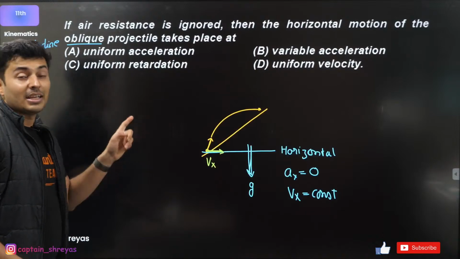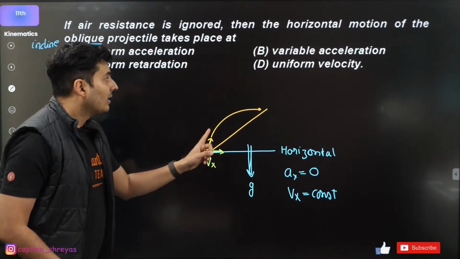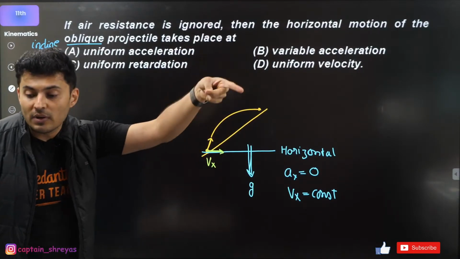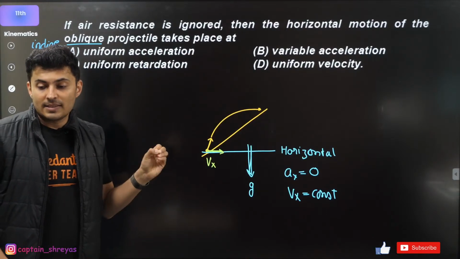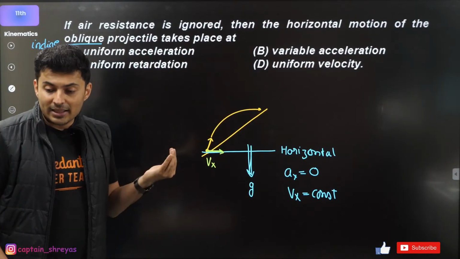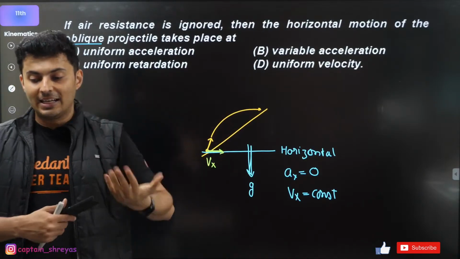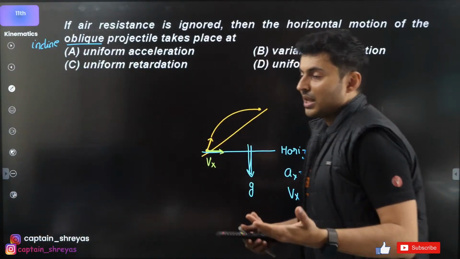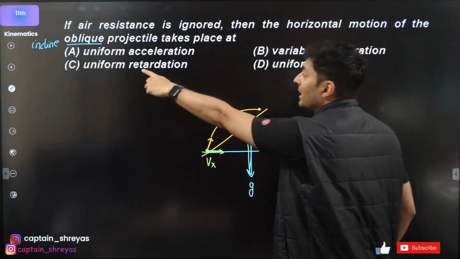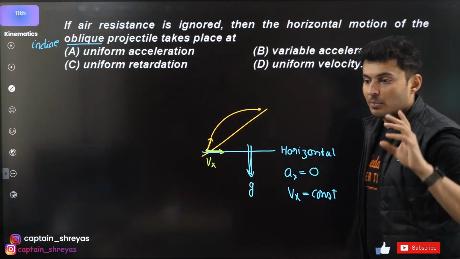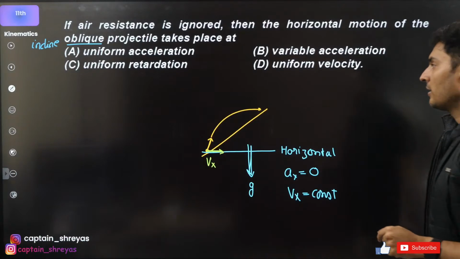Option D. If they ask you what about the vertical component, then what will your answer be? Yes, this is for class 12th as well as 11th. This is 11th standard portions which is being done as a JEE crash course. If it was the y direction, then the answer will be uniform acceleration. Perfect. Option A. Great, great.